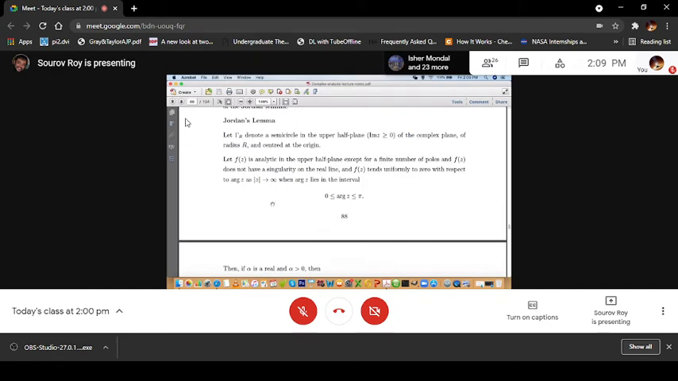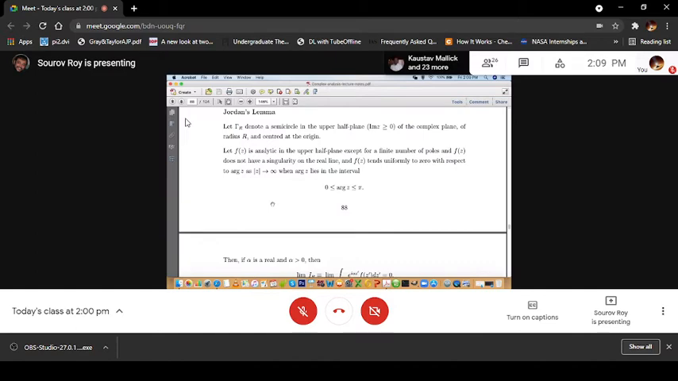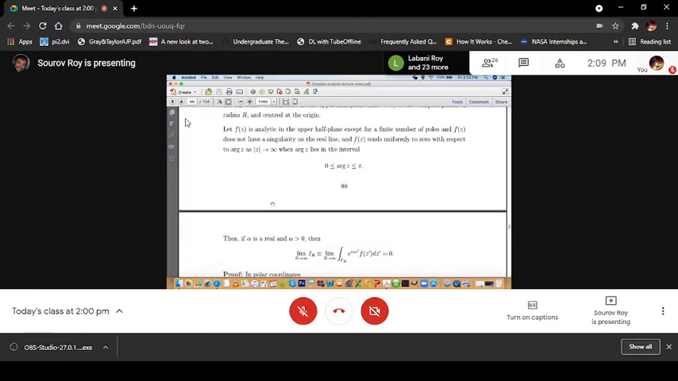So remember that when you apply Jordan's lemma to this class of integrals, you have to verify all these properties, and then only you can apply Jordan's lemma. Whatever integral is given, you verify these properties first. You don't have to prove Jordan's lemma to apply it, but you have to show that all the conditions are satisfied.